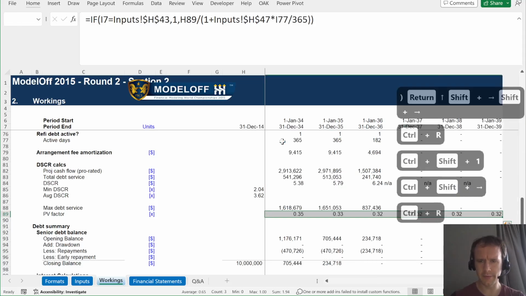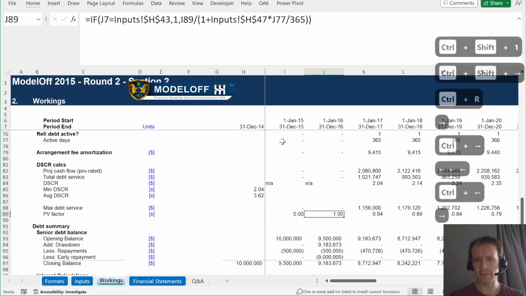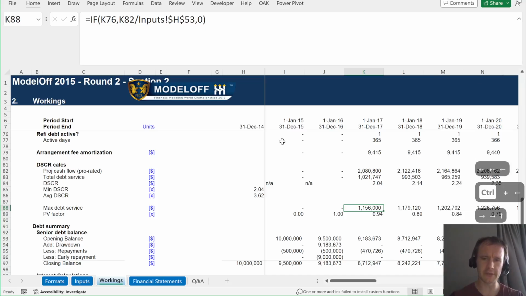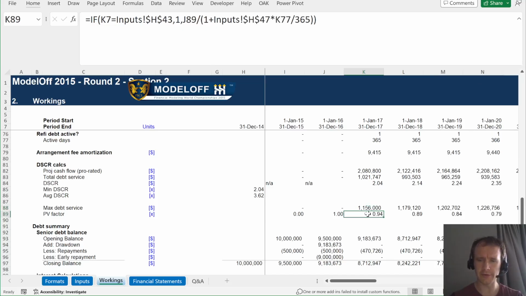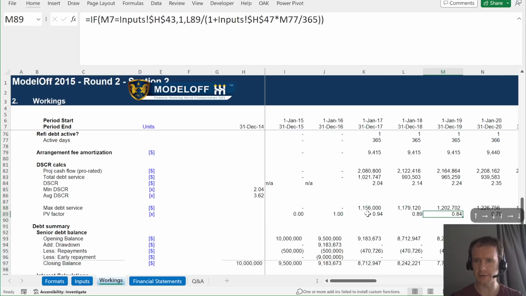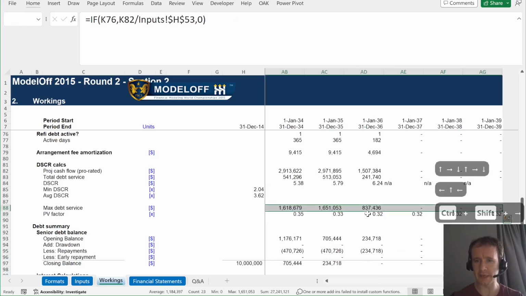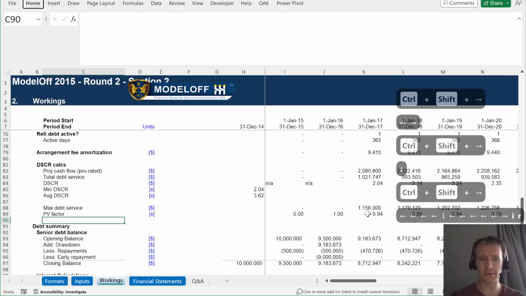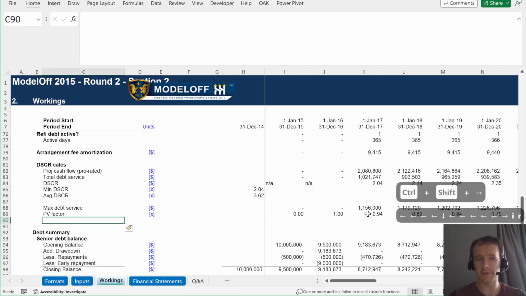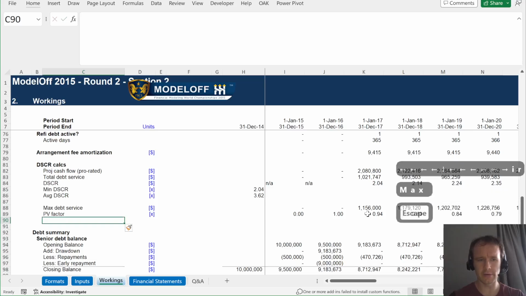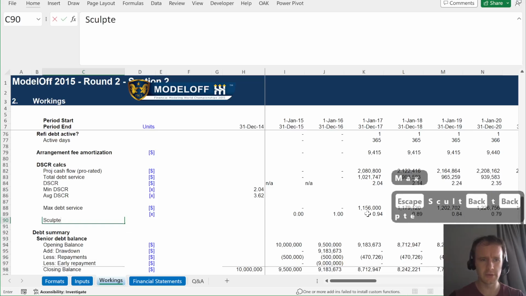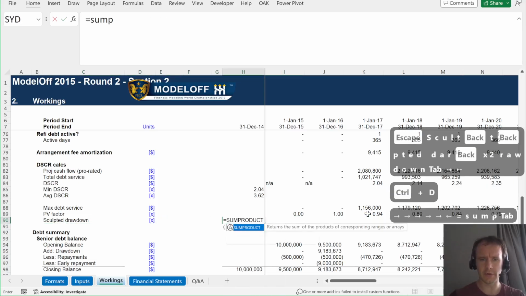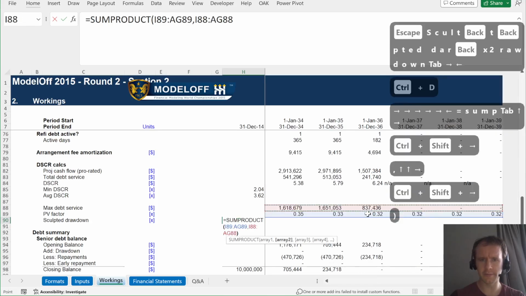Now this is telling us the present value, after factoring in the interest payments on this loan, of $1 here is 94 cents, $1 here is 89 cents, $1 here is 84 cents, which means the present value of all these future payments is just the sumproduct of these with those. The present value of all the future payments is the greatest amount that you can borrow. So, max, or let's say sculpted drawdown. That's going to be the sumproduct of these with these.